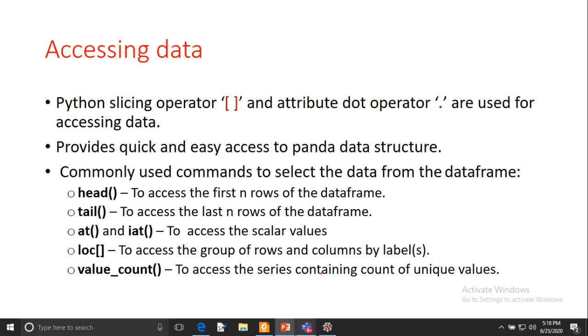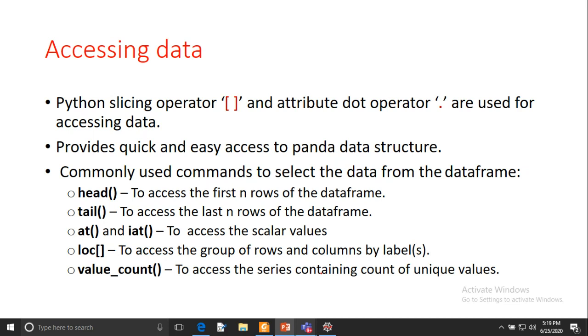We can also access scalar values with the help of the at and iat functions. The at function is a label-based scalar lookup. If you know the column name or variable name, and in a particular column you want to see a particular value, you can pass the row label and the name of the column, and it will return that particular scalar value. And if you want to access a particular value based on integer positions, you can use the iat function.